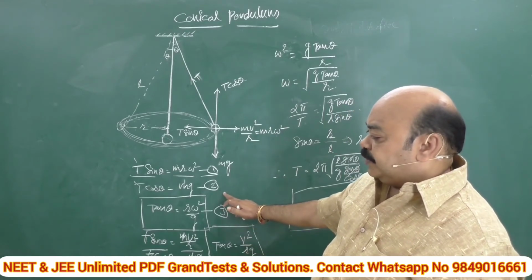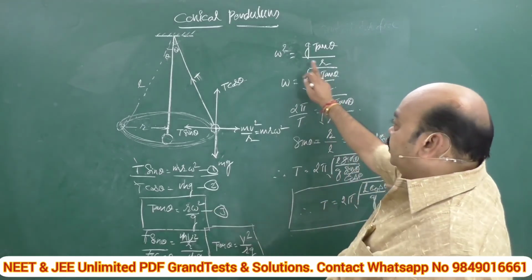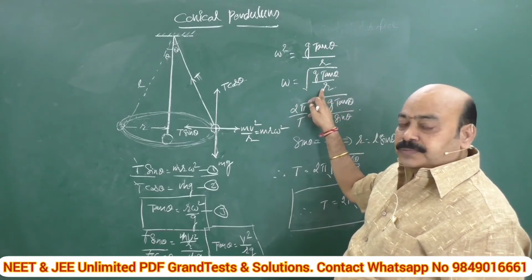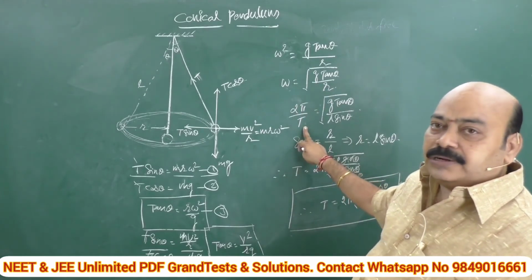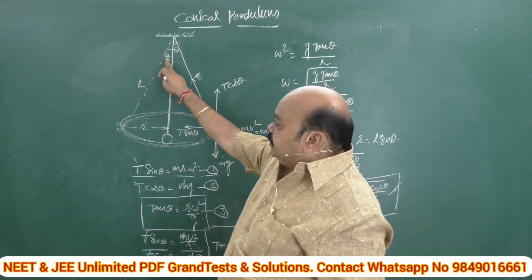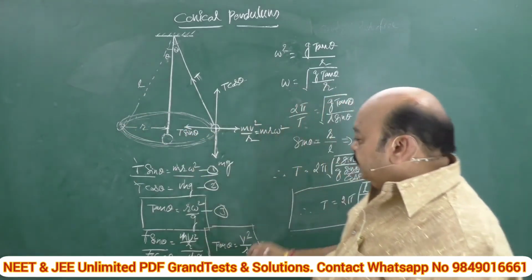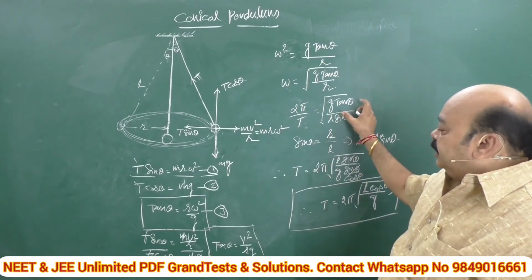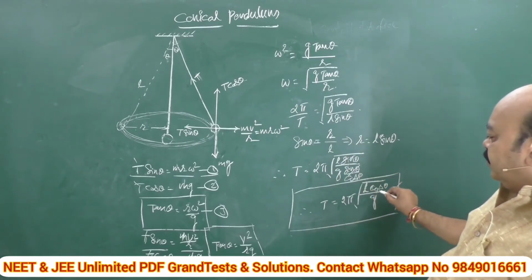Now let us move to this one. By considering equation 3, I am trying to derive the expression for the time period of the conical pendulum. Omega square is equal to g tan theta by r. Omega is equal to the square root of this, where omega can be replaced with 2 pi by T, where capital T is the time period of this conical pendulum. In the figure, if we consider this theta value, sin theta is equal to opposite side by hypotenuse, which is nothing but r by L. If we replace r with L sin theta and cancel the proper terms, the final value is T equal to 2 pi into the square root of L cos theta by g.